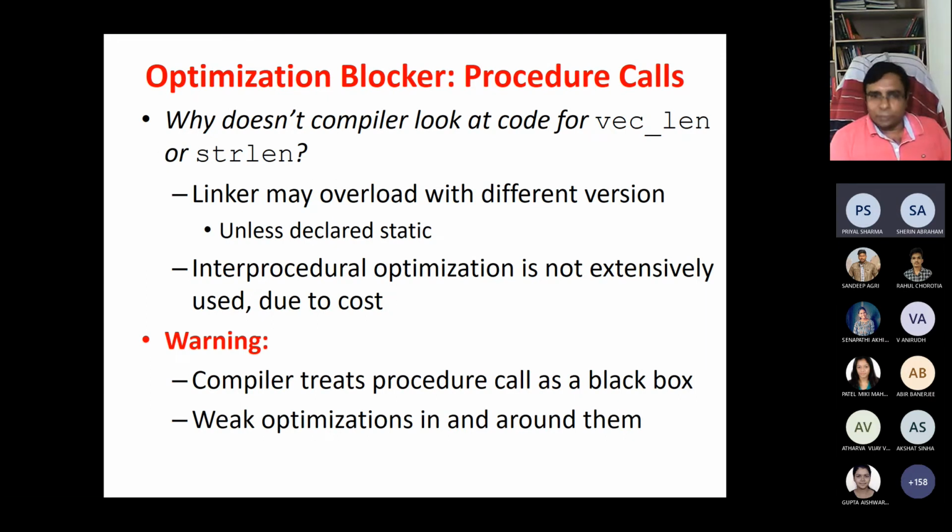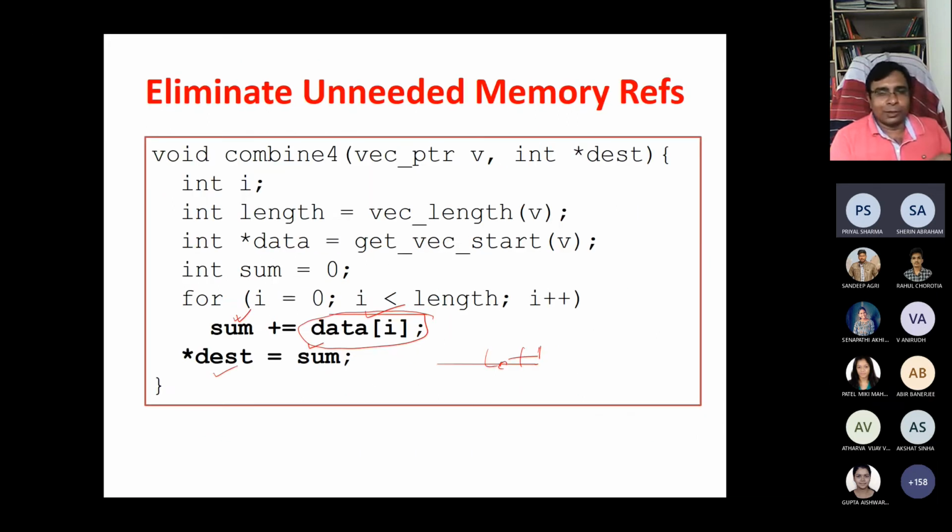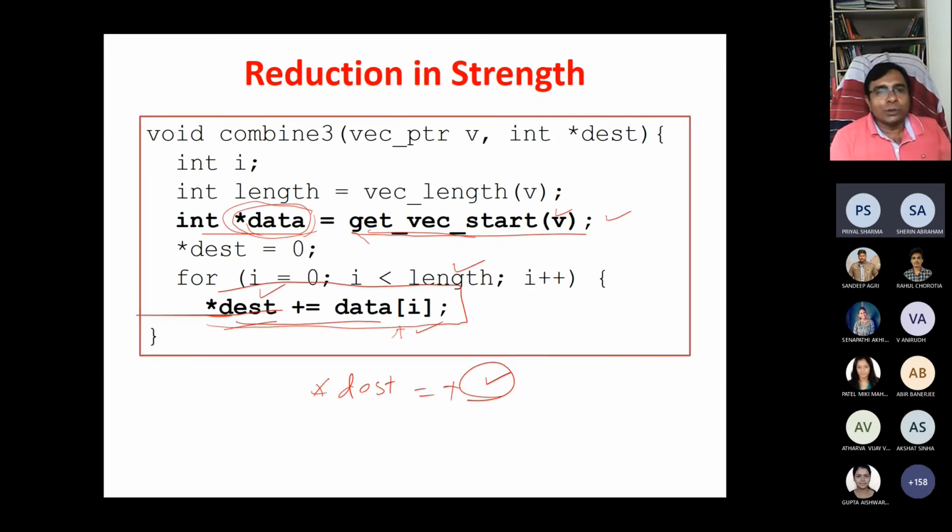The linker may be overloaded with different versions of a function unless declared static, and interprocedural optimization is not so extensively used due to cost. The compiler treats the procedure as a black box, and because of this the compiler will not optimize your code. You need to do it on your own, particularly these kinds of things.